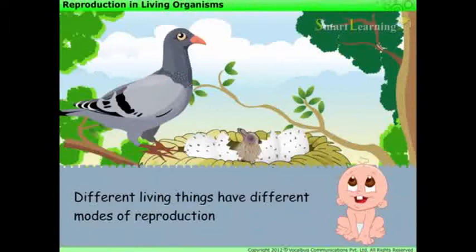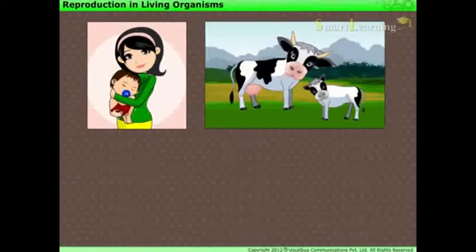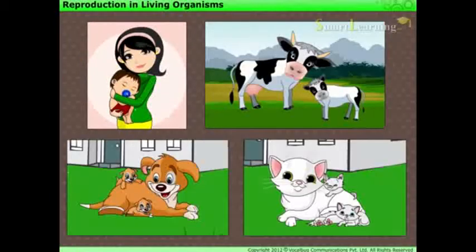Different living things have different modes of reproduction. Some produce their young ones through eggs, for example, hens. Some give birth to the young ones, for example, human beings, cows, dogs, cats.